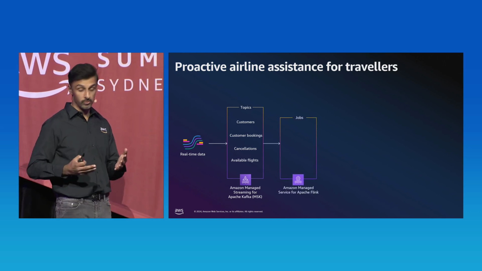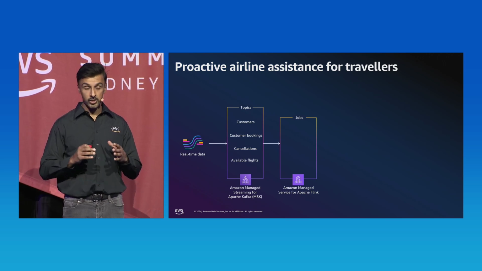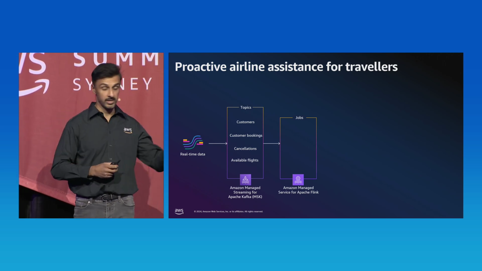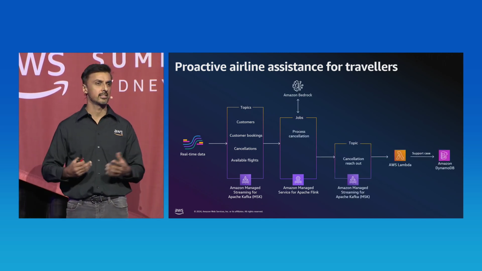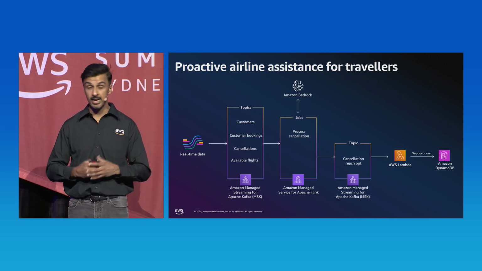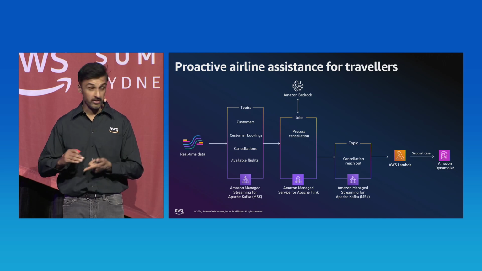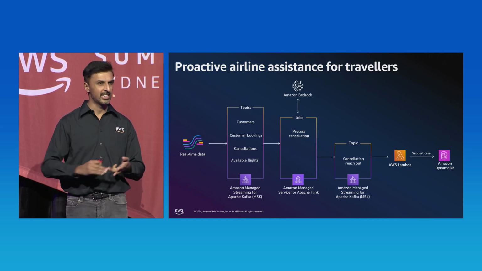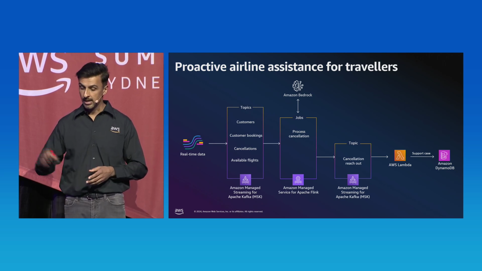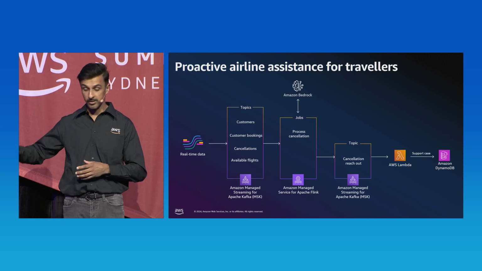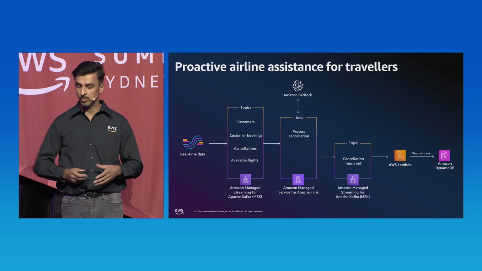Now, the consumer for these topics is going to be Amazon Managed Service for Apache Flink. And we're going to use Flink SQL to consume those with a Kafka connector. Now, the first job for Flink is going to be processing cancellations. So as airlines cancel flights, we want to be proactive for our customers. So we want to be able to grab their available flight options, the cancellation details, and customer preferences. We're going to send that to Bedrock. We're going to build out a notification, and we're going to put that into another topic, which is cancellations reach out. That's going to be consumed by Lambda, and we'll see that in DynamoDB towards the end.